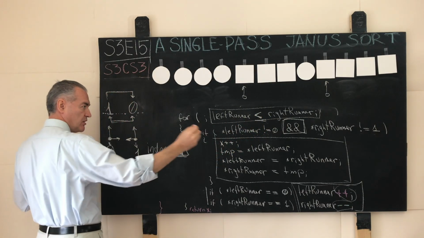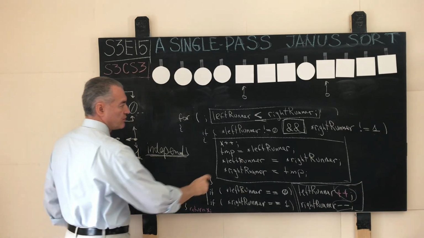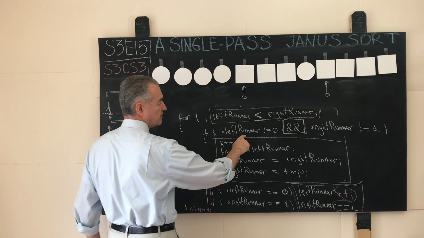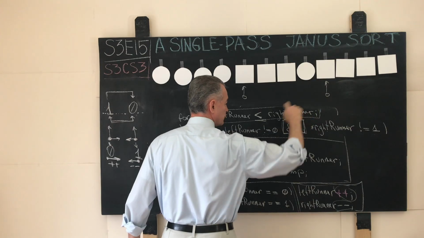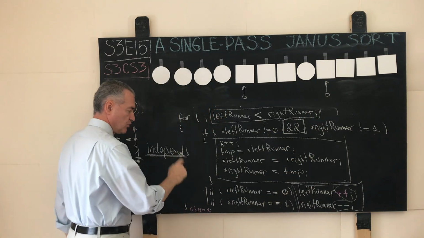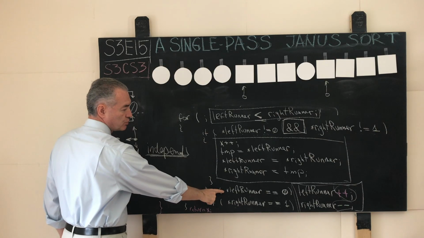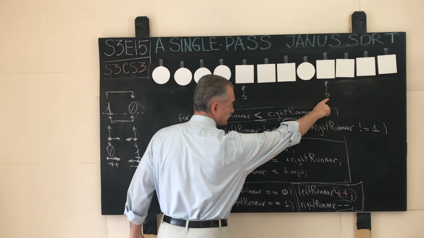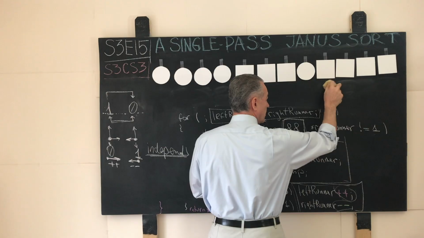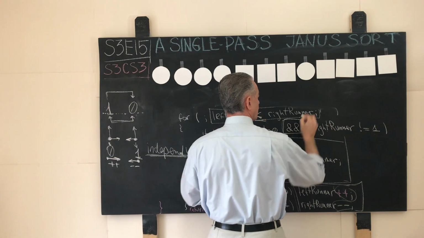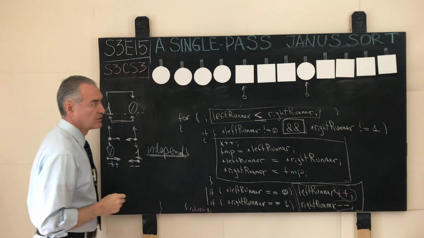Next, does the algorithm termination condition fire? No, it does not. Our runners are far apart. There is no crisscross in memory. Now we do the test. The left runner points to a not circle. True. The right runner points to a not square. False. True and false evaluates to false. No swap. We do the test. Is it the case that the left runner points to a circle? Nope. Is it the case that the right runner points to a square? Yep. So we move the right runner leftward once over here, but the left runner stays where it was.